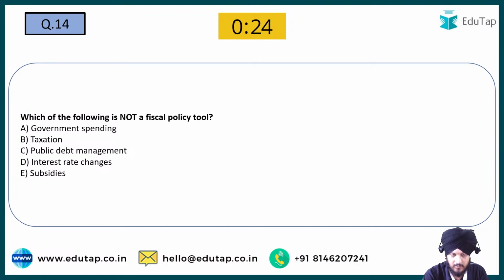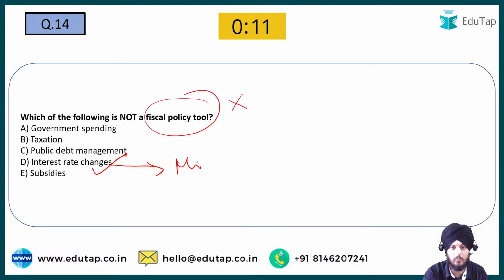Question number 14. Yes, very good, Marcus. So basically D is going to be the answer to this question. Yes, Nilesh has also given the correct answer. So why is D the answer? D is the answer because interest rate changes are not a fiscal policy tool. It is basically a monetary policy tool.